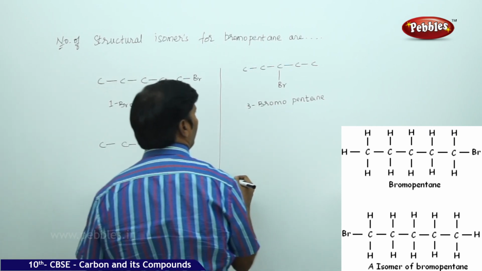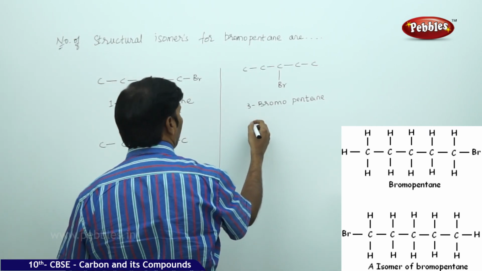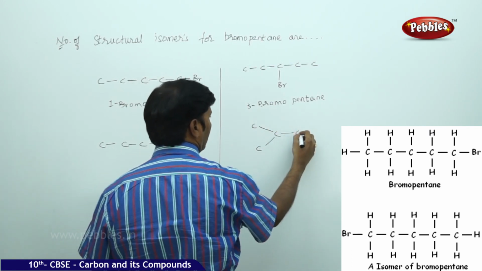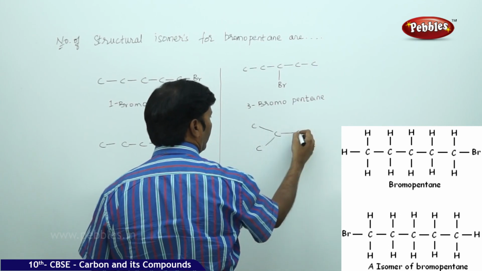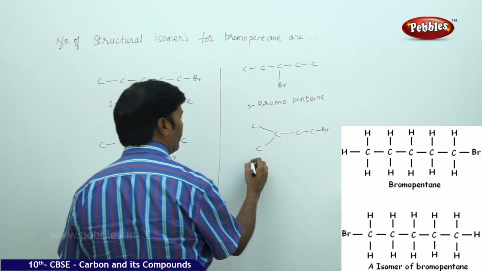Next, I can create one branch. 1, 2, 3, 4, 5. This is 1 bromo.